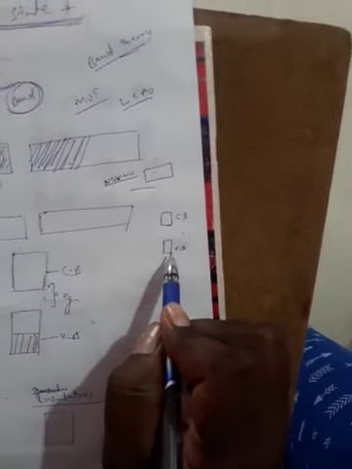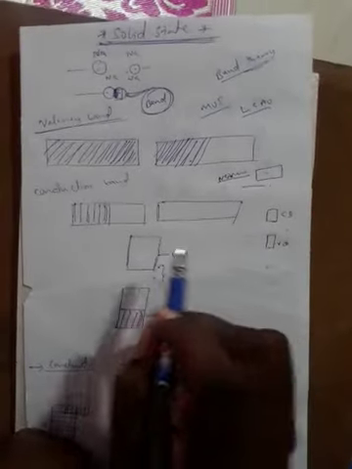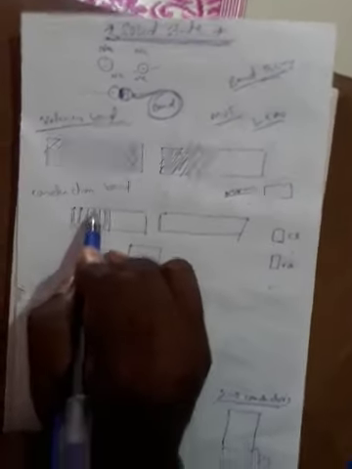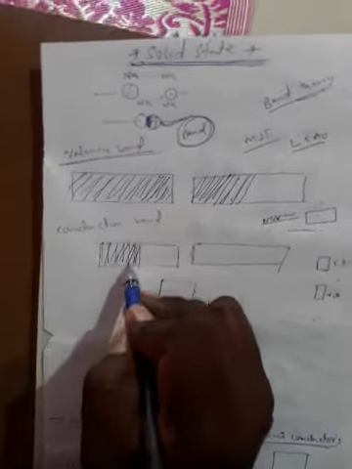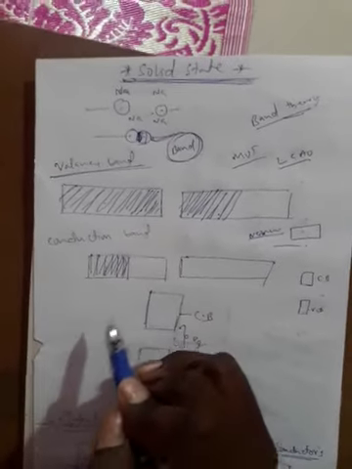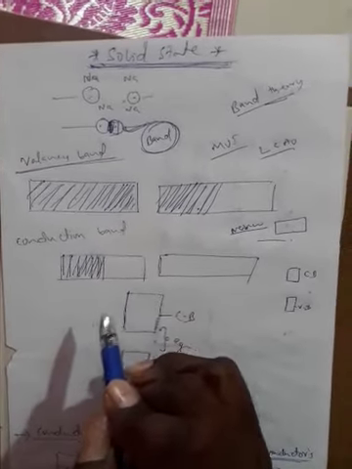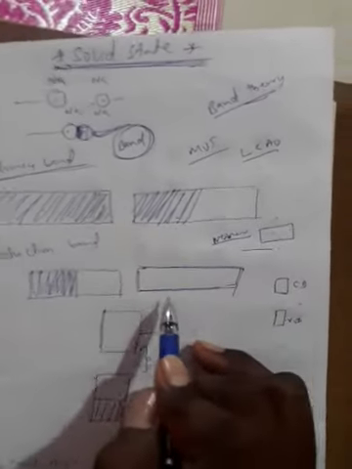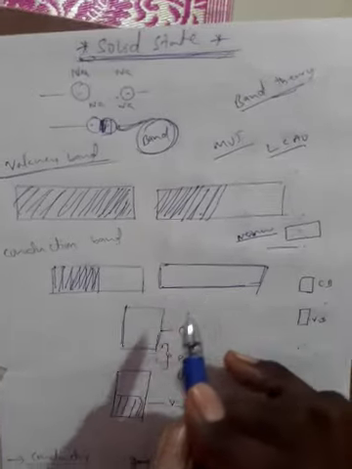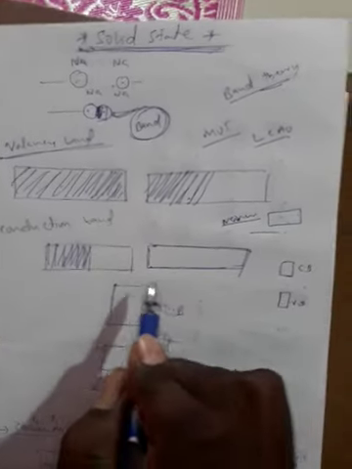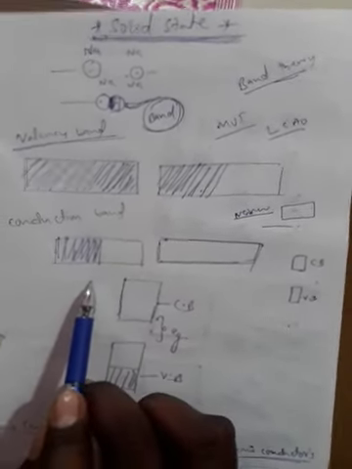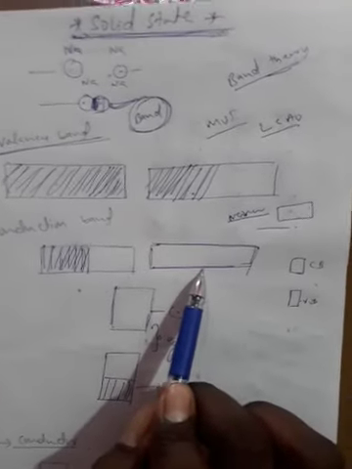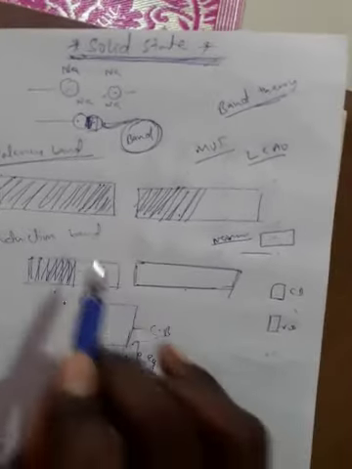The conduction band may be partially filled, meaning half filled, or 20%, 30%, or 80% filled, and an empty band can also be formed, but it is never completely filled.